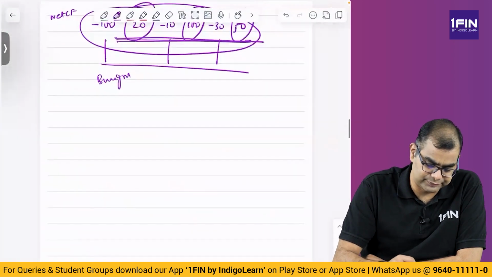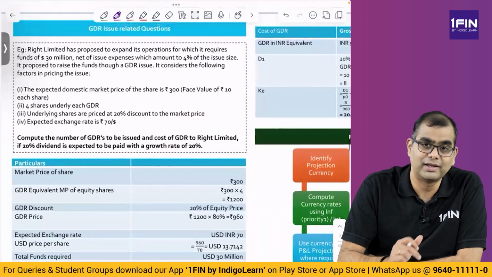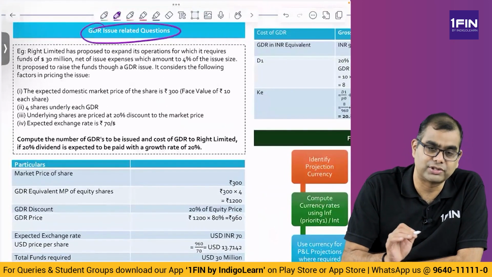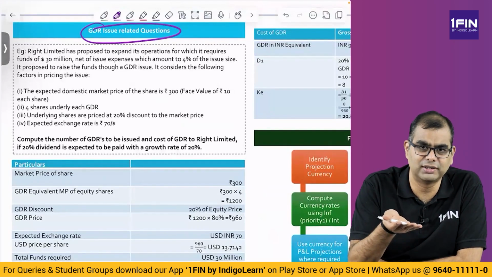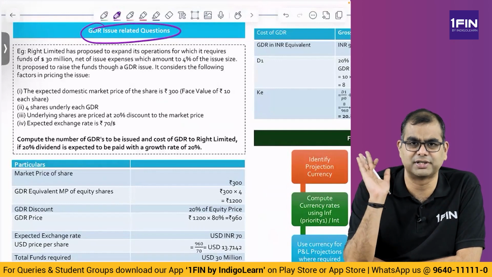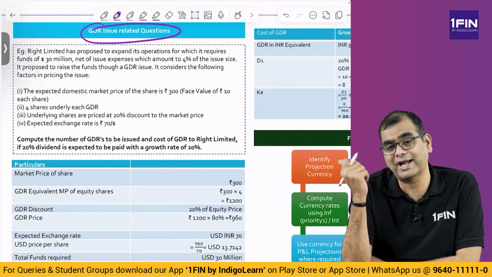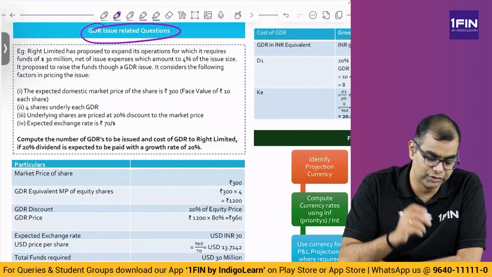Now let us go and solve an ADR GDR problem, so that you understand this concept very well. ADR, GDR related questions. One question only I'll solve. I'll not solve further questions. Even when we look at the P600 plus, I'll not explain all the questions there. One question is sufficient to understand this topic of ADR, GDR. Then we will go into actual solving of the other complicated questions I was telling you about. Those we will take up next.